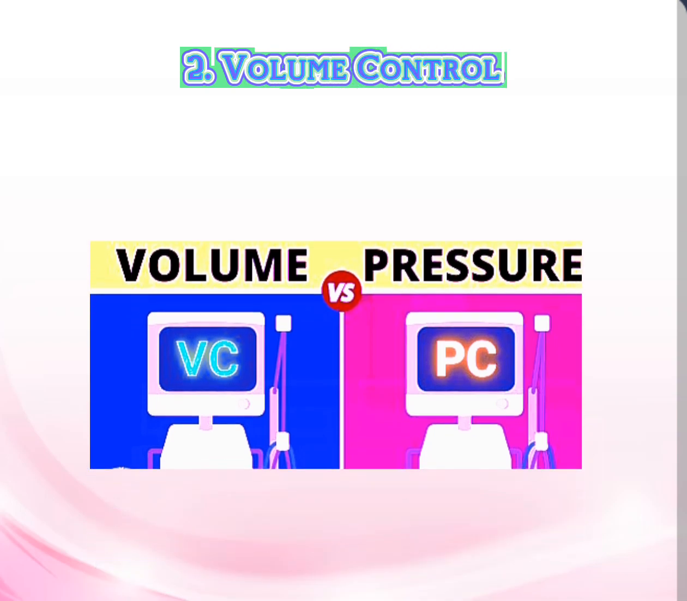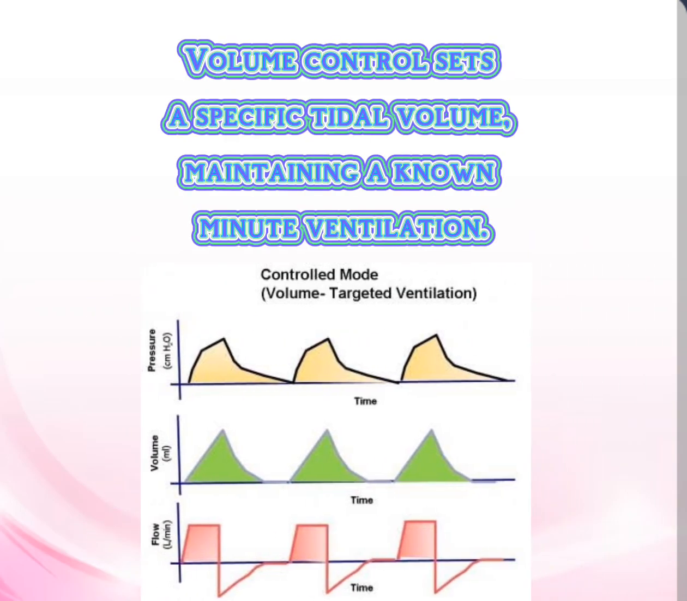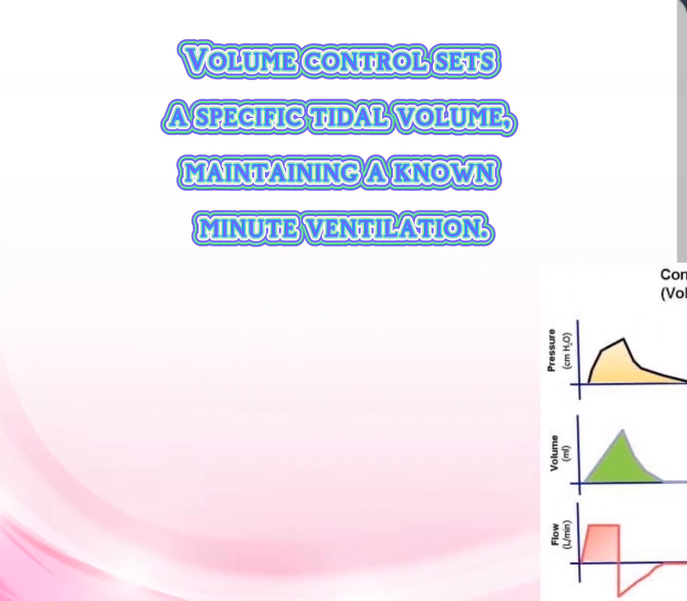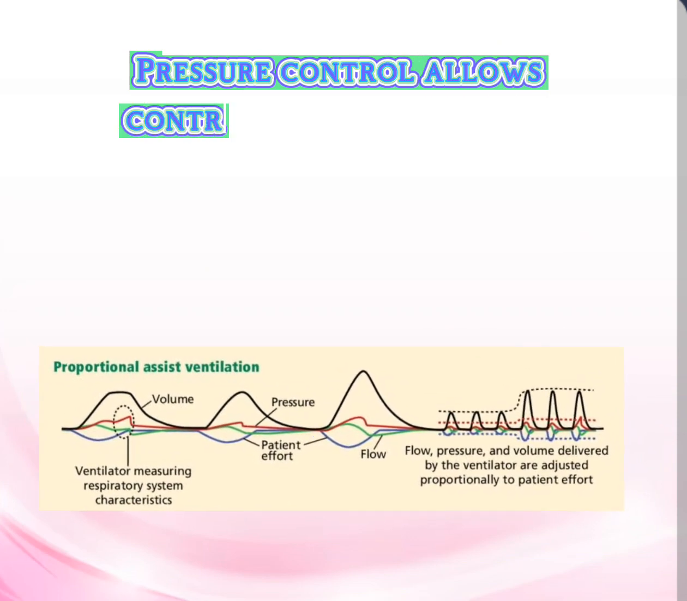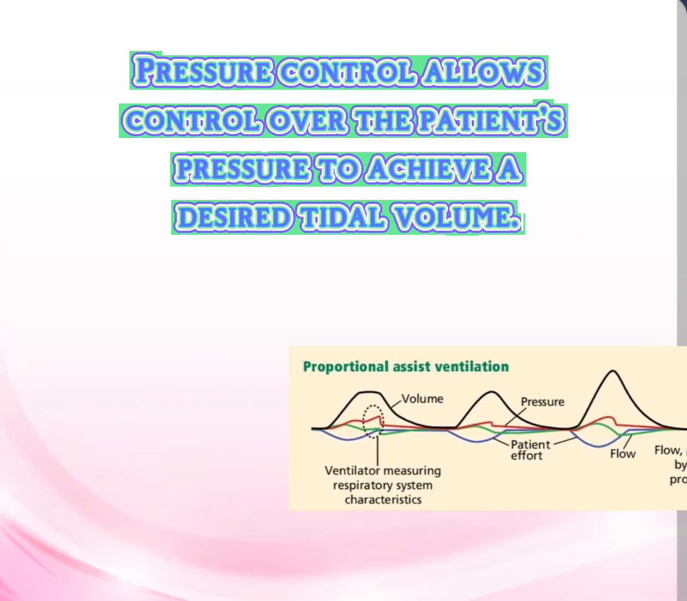2. Volume control versus pressure control. Volume control sets a specific tidal volume, maintaining a known minute ventilation. Pressure control allows control over the patient's pressure to achieve a desired tidal volume.